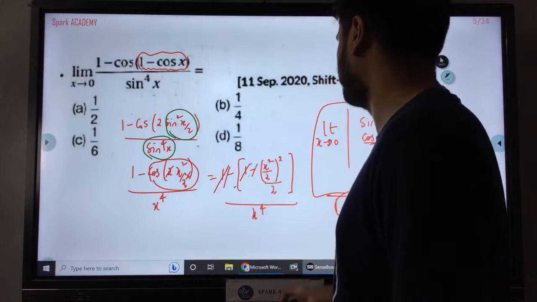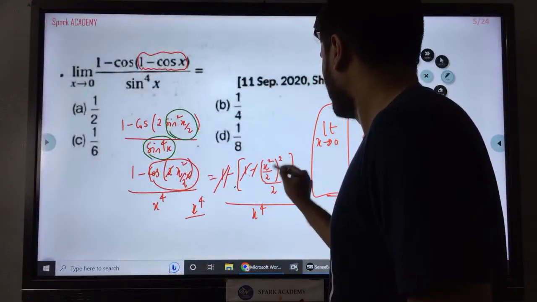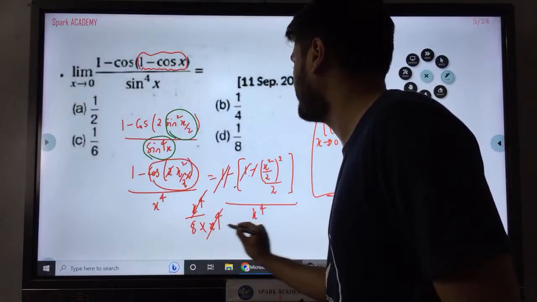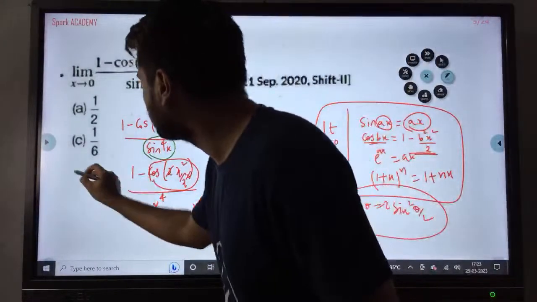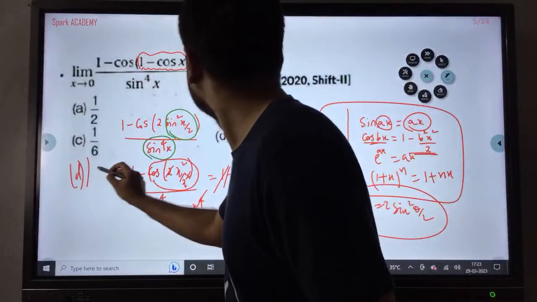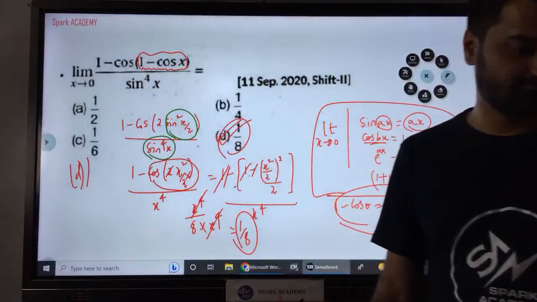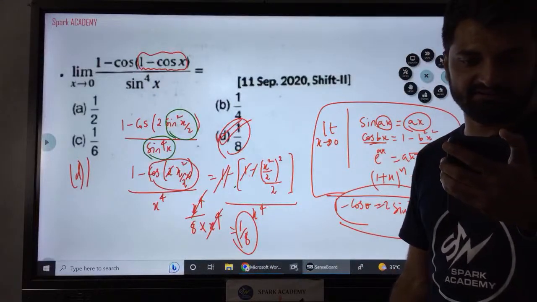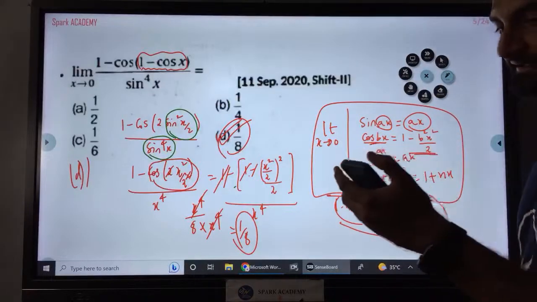1 1 cancel, negative negative cancel. So x square whole square is x power 4. 2 square 4, 2 fours are 8. Denominator another x power 4. x power 4, x power 4 cancelled. Answer 1 by 8. So the D option, 1 by 8. Yes Ruby, the answer is option D.